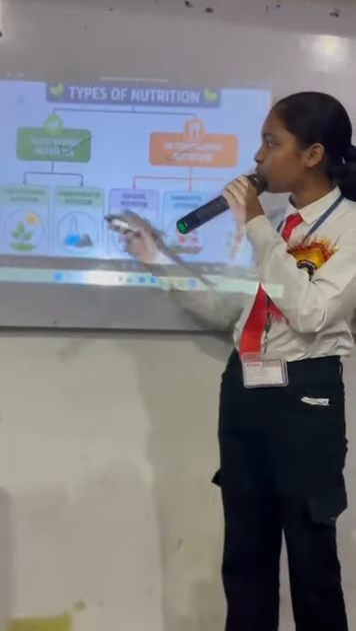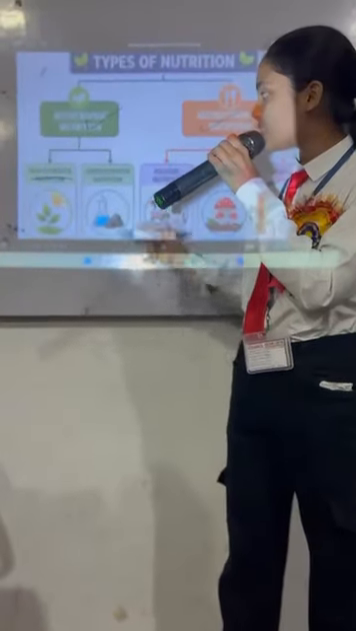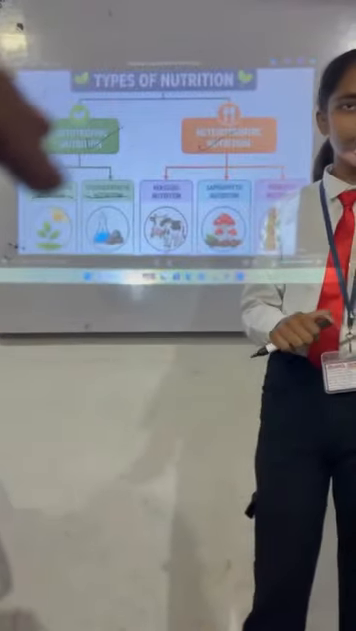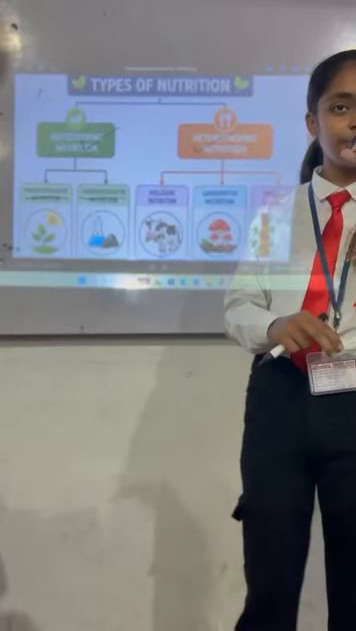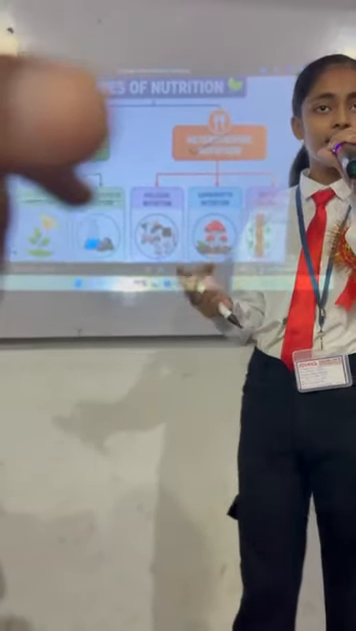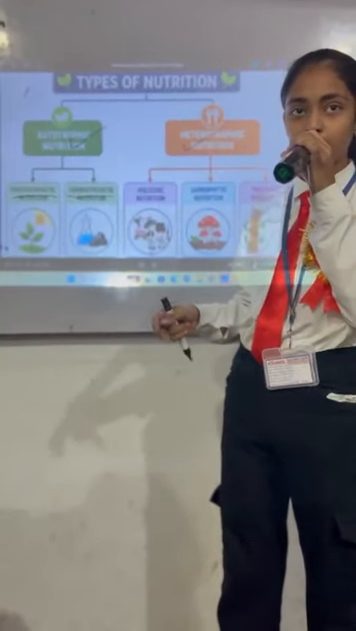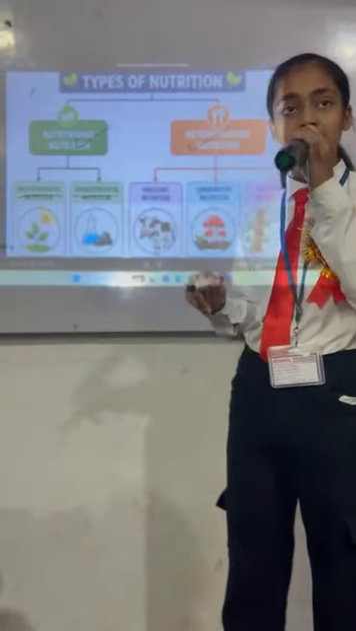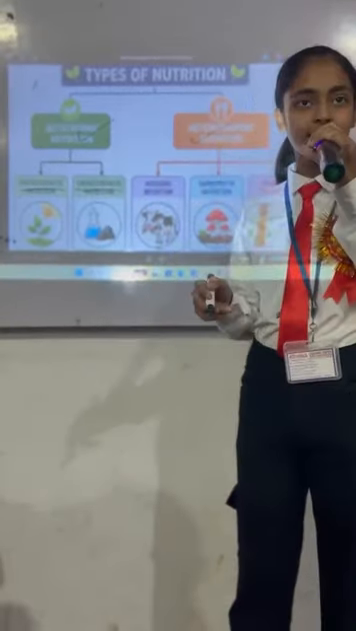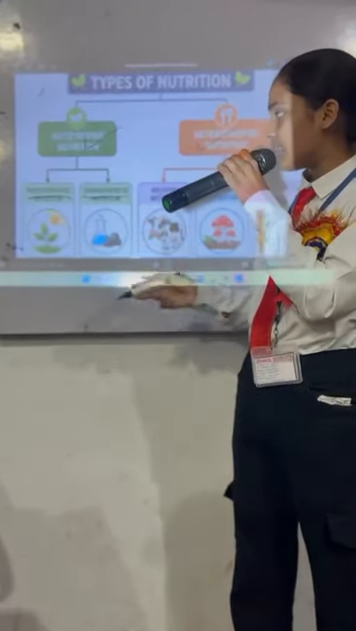Now you are looking at two types of autotrophic nutrition. First is photosynthetic nutrition and second is chemosynthetic nutrition. In photosynthetic nutrition, an organism prepares its food by using sunlight, carbon dioxide, water and chlorophyll that are present in our atmosphere as well as in the plant body. So the type of nutrition followed by plants is known as photosynthetic nutrition, and it is also followed by algae and many more.